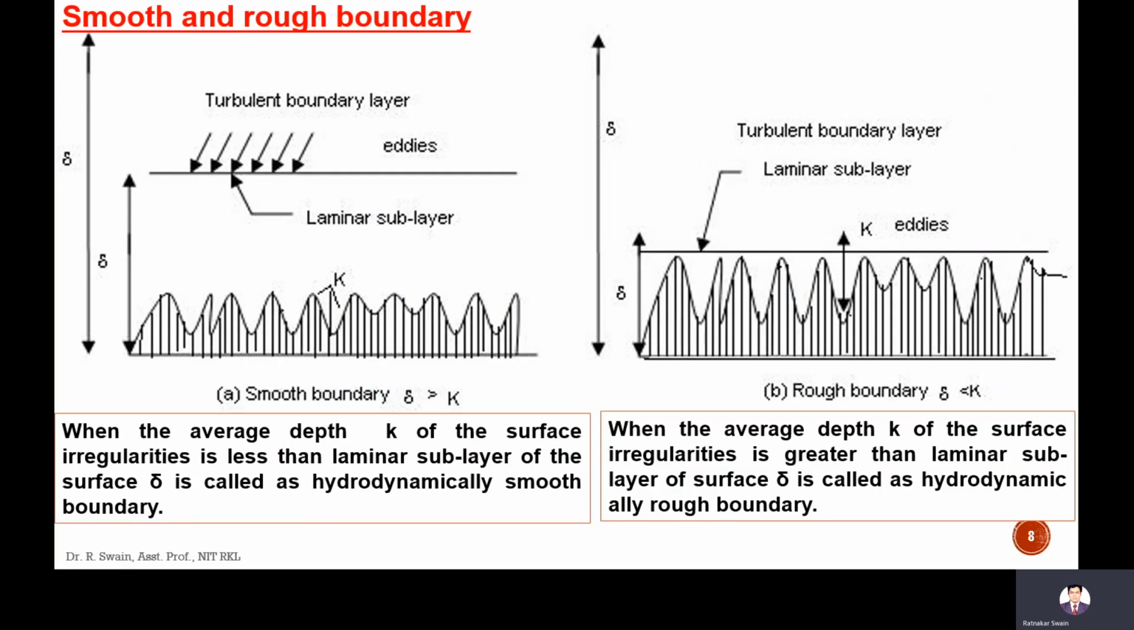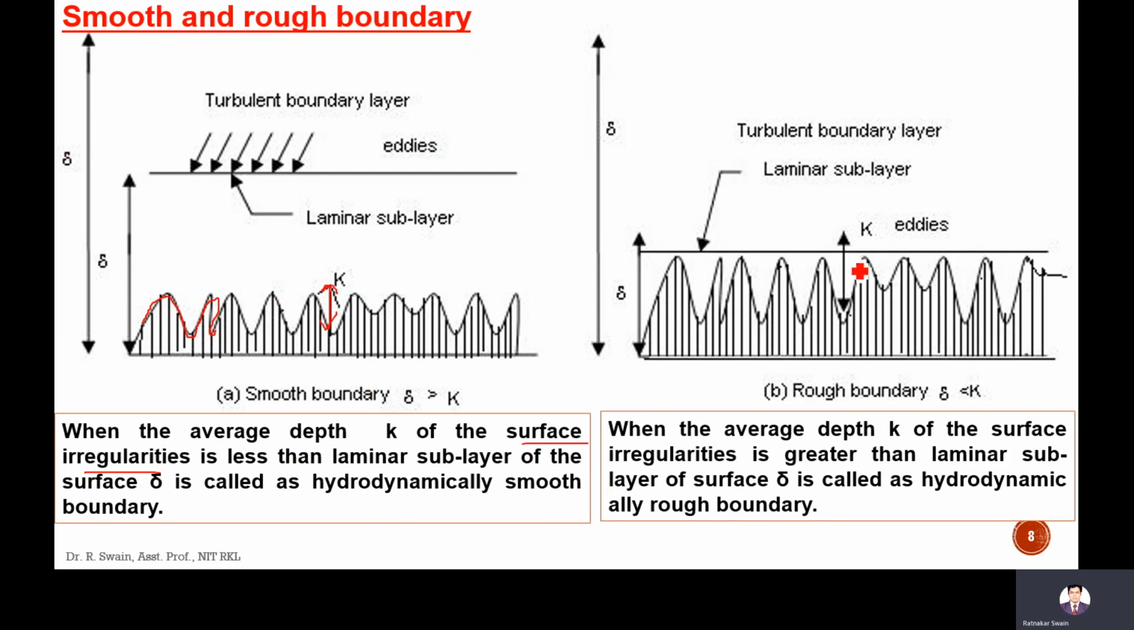Let's come to this topic, that is smooth and rough boundary. What is a smooth boundary? Let this be the boundary, and these are the surface irregularities. The average depth of these surface irregularities is, let's say, k.